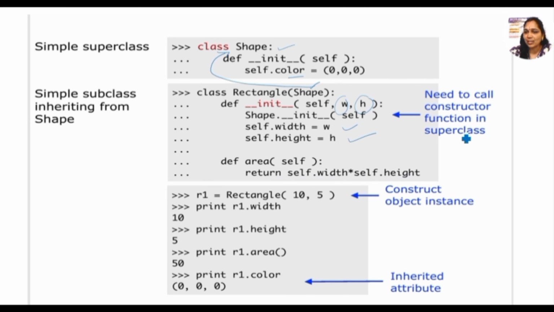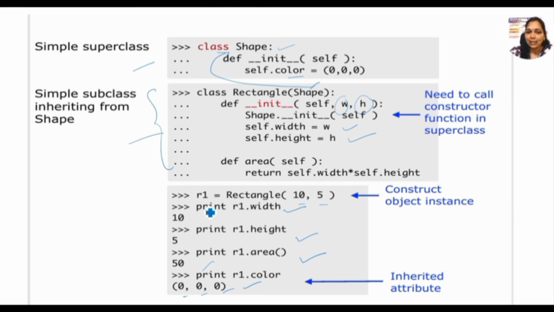We need to call one constructor here. Let me explain what a constructor is later. So here we call the constructor, and the simple function is inherited from Shape. This is our parent class and this is our child class. Now see, r1 = Rectangle, where we have passed 10, 5. The width is 10, the height is 5, and the area is 50 and the color is 0, 0, 0. Like this, we can get the variables of the parent class through the child class.